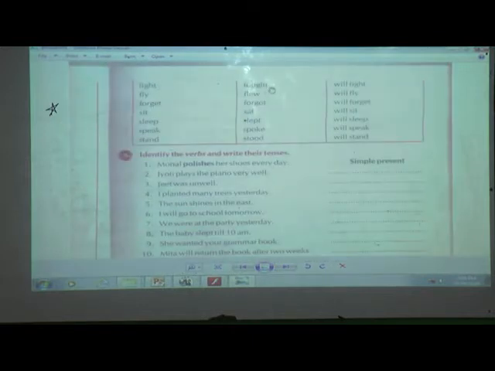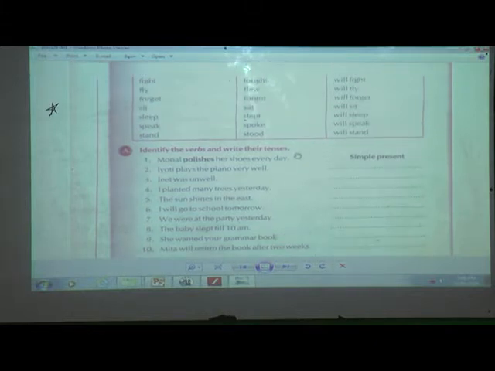Fight, fought, will fight. Fly, flew, will fly. Forget, forgot, will forget. Sit, sat, will sit. Sleep, slept, will sleep. Speak, spoke, will speak. Stand, stood, will stand. Now, how many words did I tell you, students?